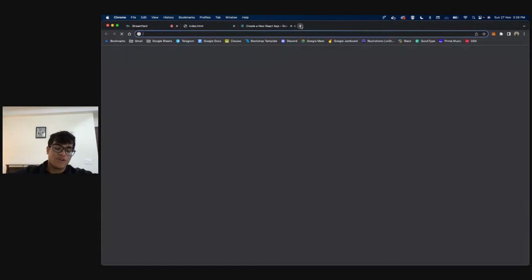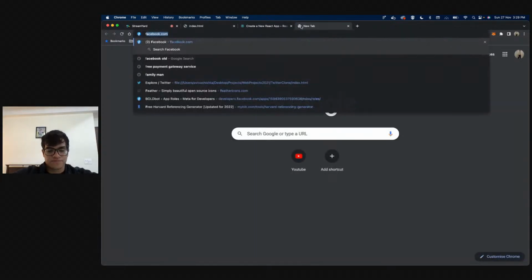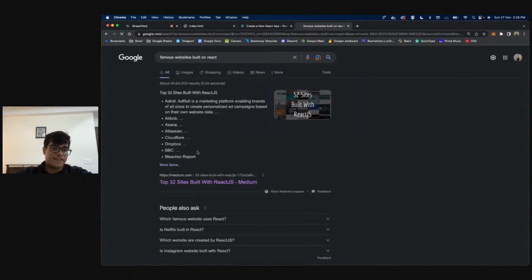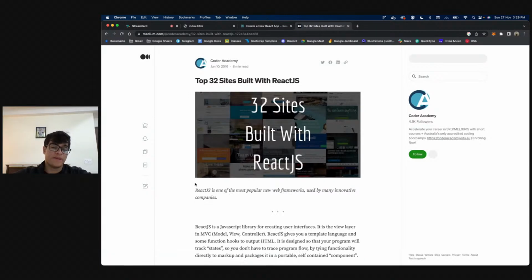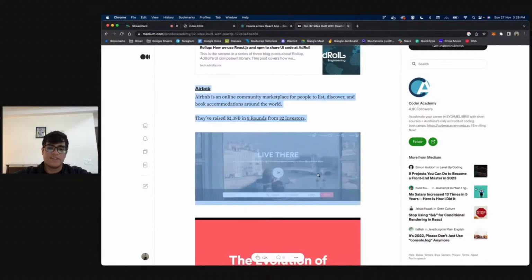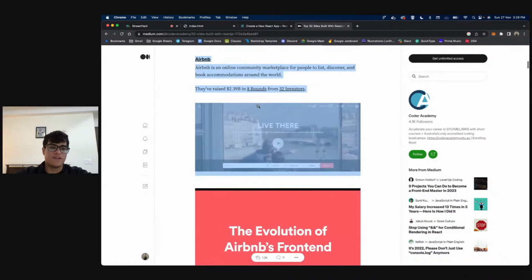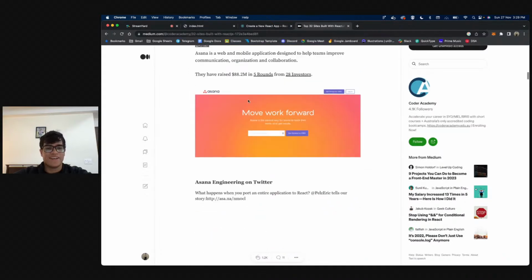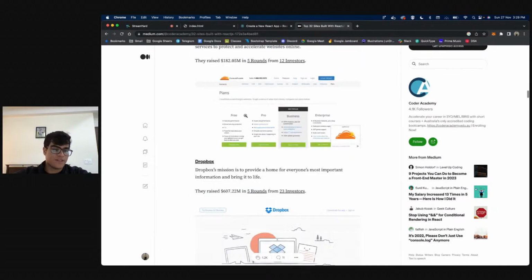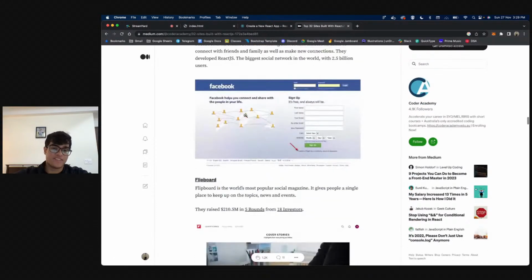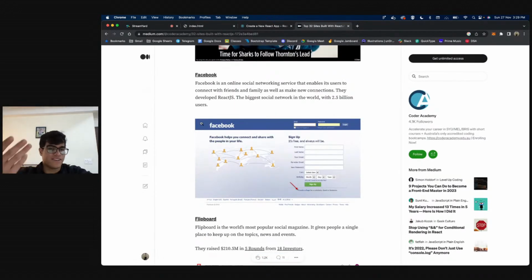You yourself can Google famous websites built on React, and you will see that there are big startups or big companies which are using React.js, right? I'm pretty sure everybody knows what Airbnb is. So Airbnb's website is built on React, and obviously they've raised 2.39 billion dollars, right? Asana is built on React. Atlassian is built on React, right? Dropbox, Cloudflare, all of these are big companies that are using React.js. Facebook, like I said, Facebook built React, but now Facebook is also built on React.